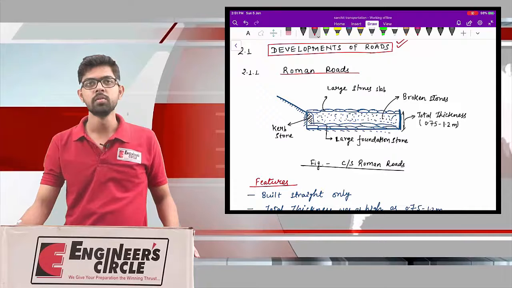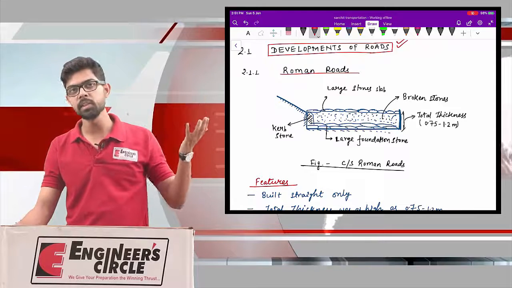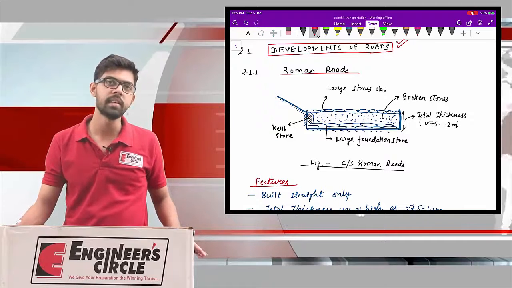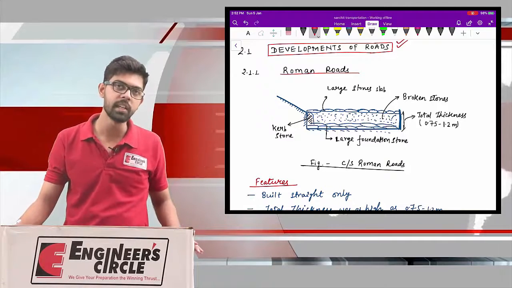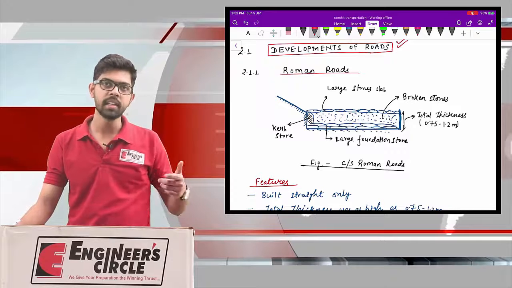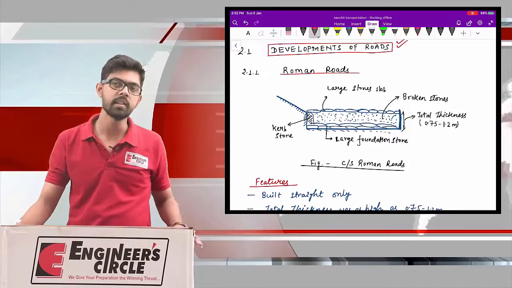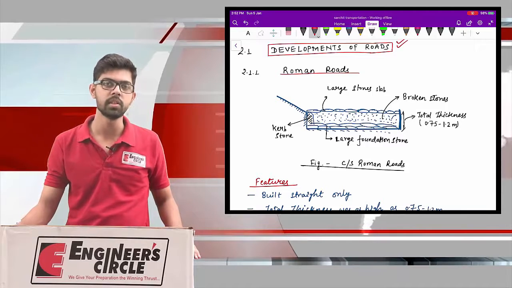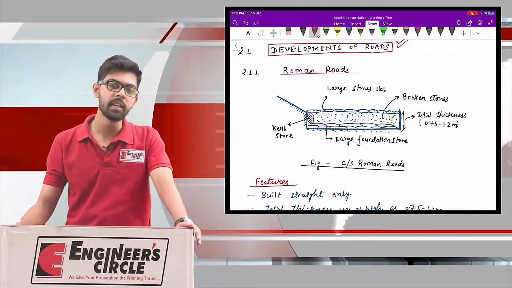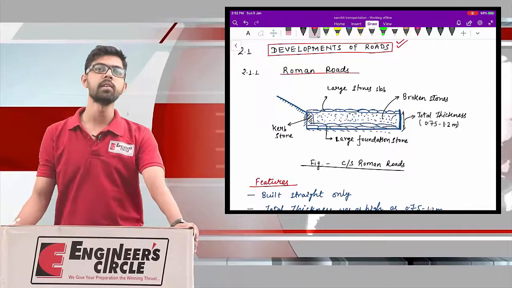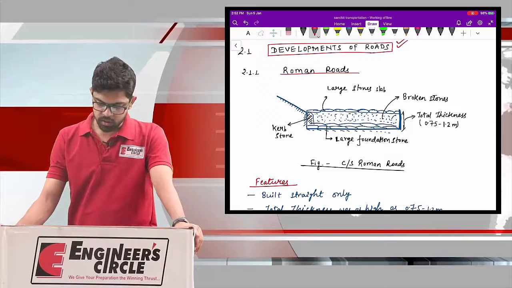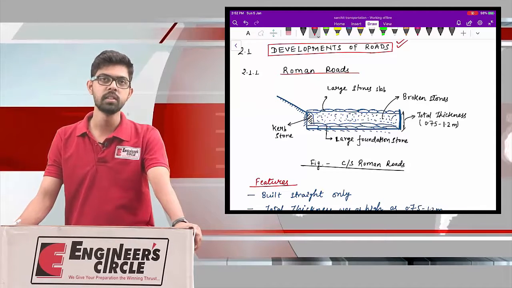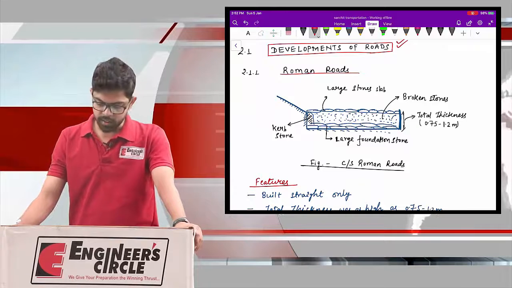Okay, so what are the limitations of the previous one, and thereafter the designs that have been proposed, how they overcome those limitations, and what is the current scene or what are the current methodologies that we are using in the 21st century in road planning, in designing the highway cross section. Okay, so the first proposal regarding the road development was proposed during the Roman era,